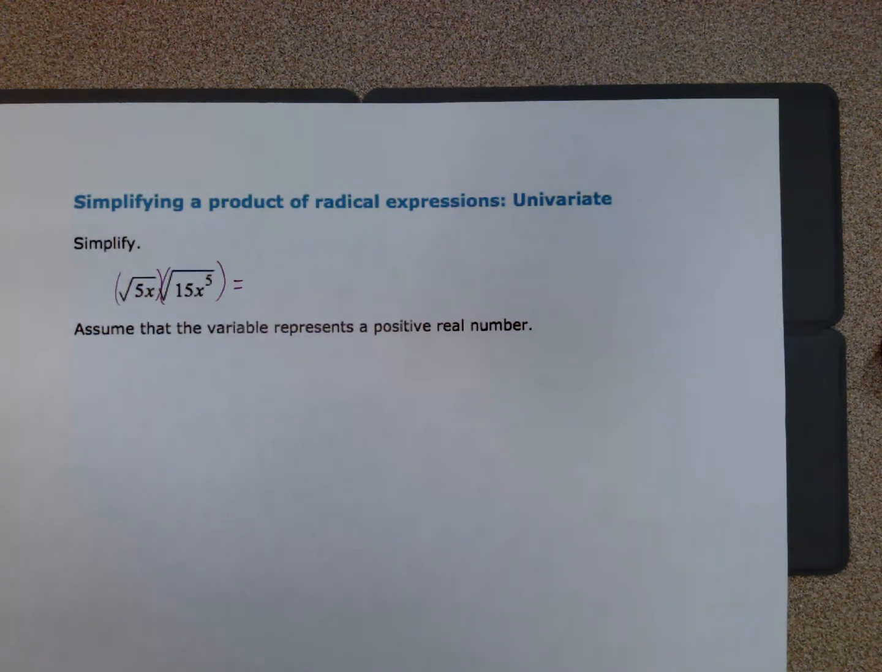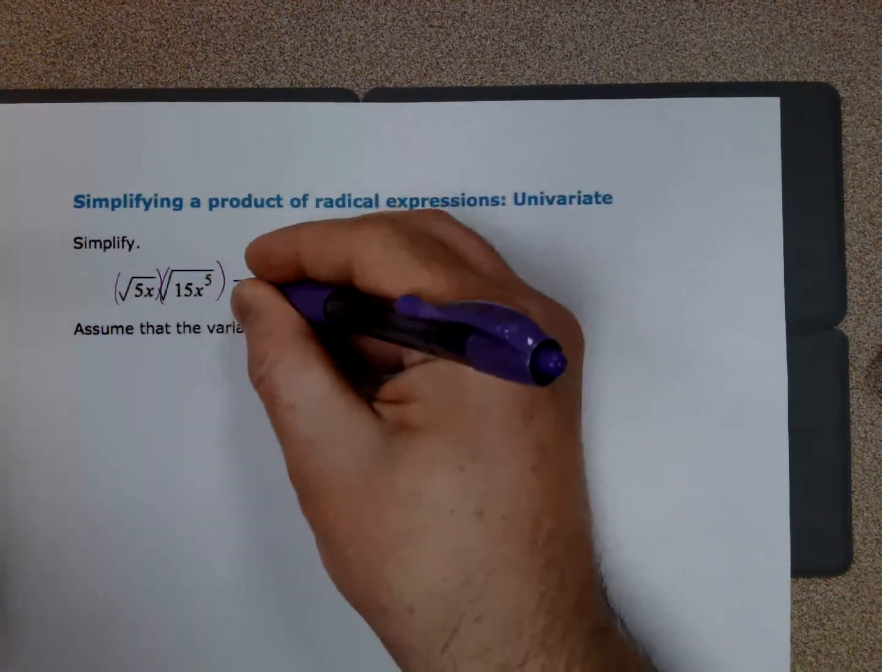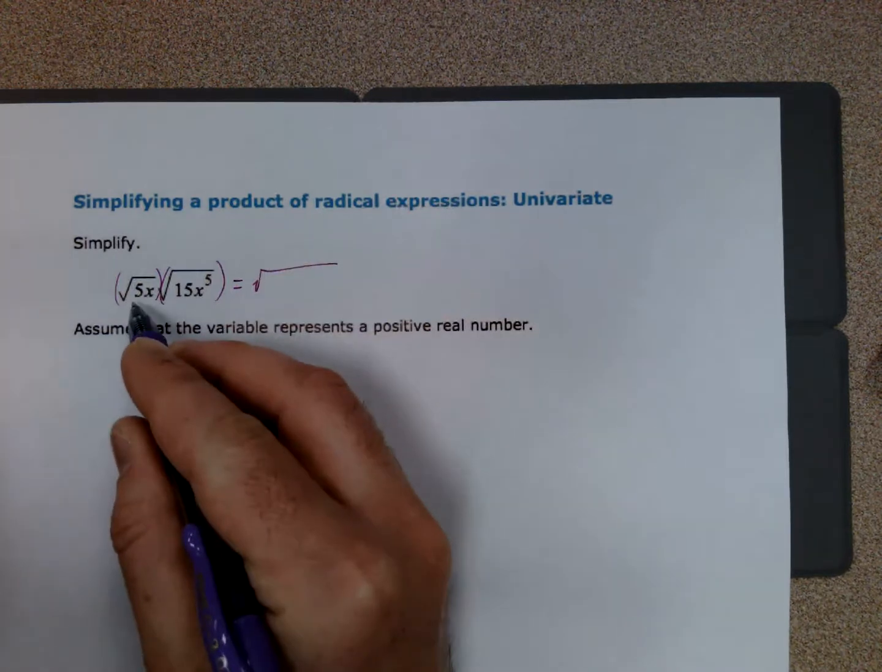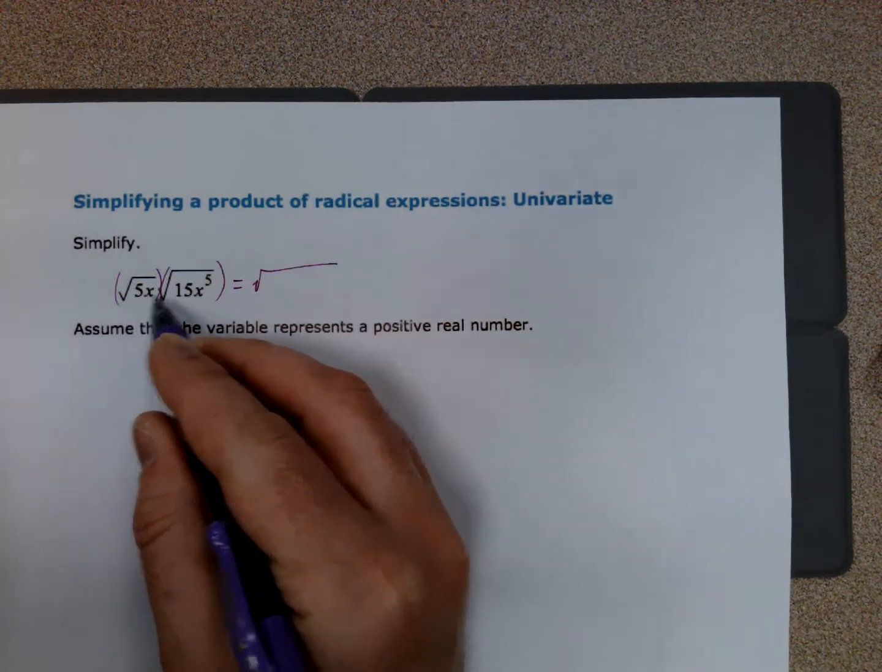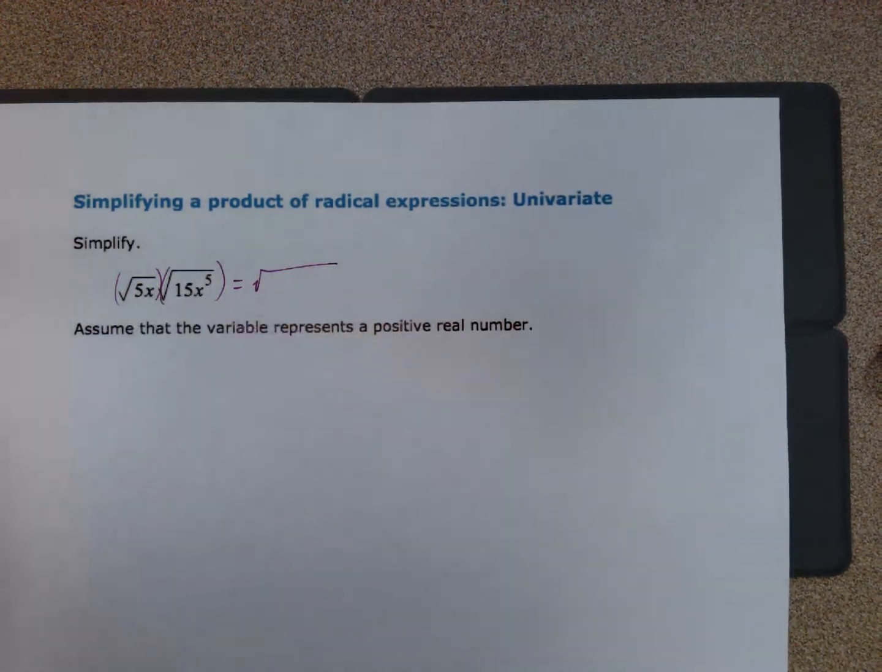In this case, I don't have a coefficient for either one of my factors. If I did, however, you would just multiply those like normal. But I don't, so I'm going to go straight to my radicals here. They're both square roots, so I'm just multiplying them like normal. So 5 times 15, right? So we end up with 75.